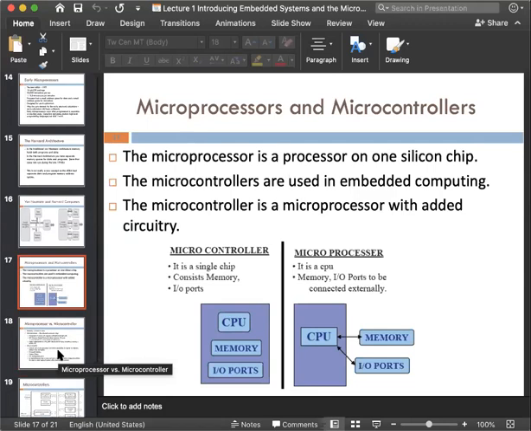Maybe I give you a question like this, you have to find out more differences between microprocessor and microcontroller without